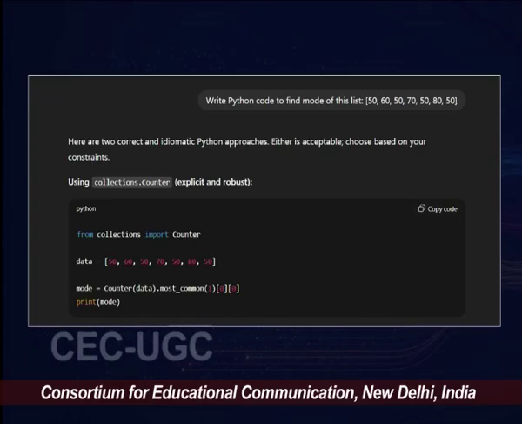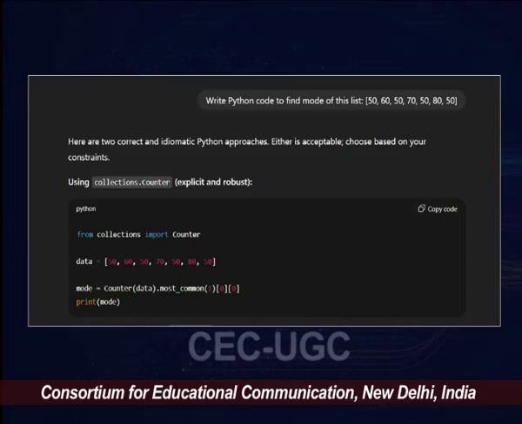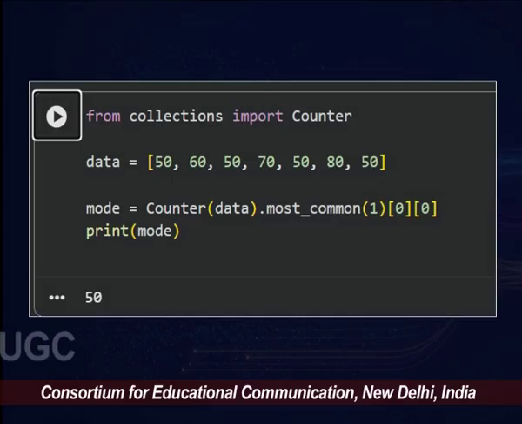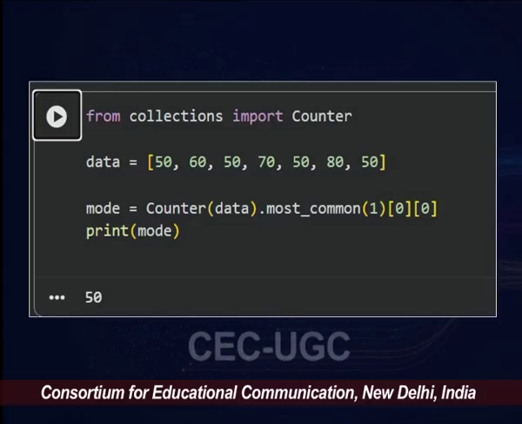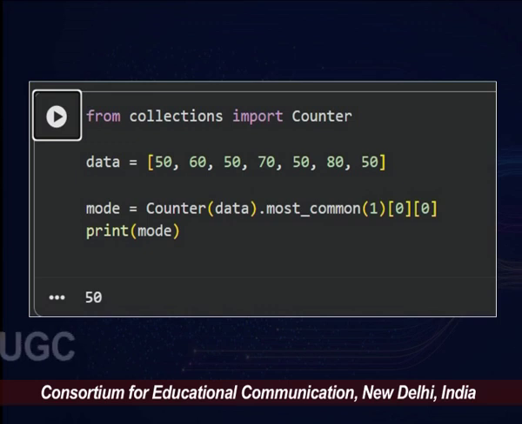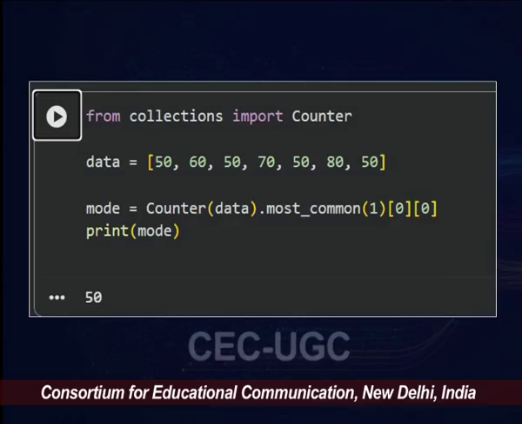Again, we press the button on the right hand side, copy code, go to our Google Colab, paste it and hit the play button, which is on the left side, the run button. Once we run it, it will print the mode, and it's very easy to see, since 50 was the most repeated value in the list, that's the mode for this particular list.